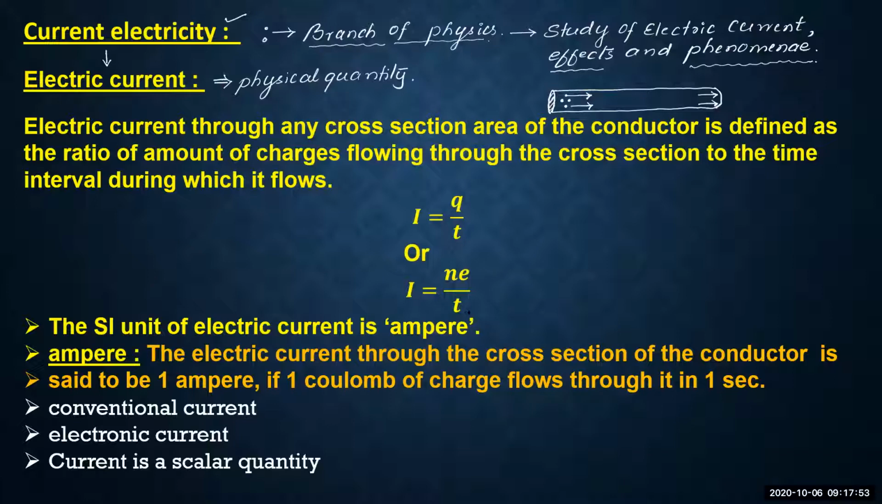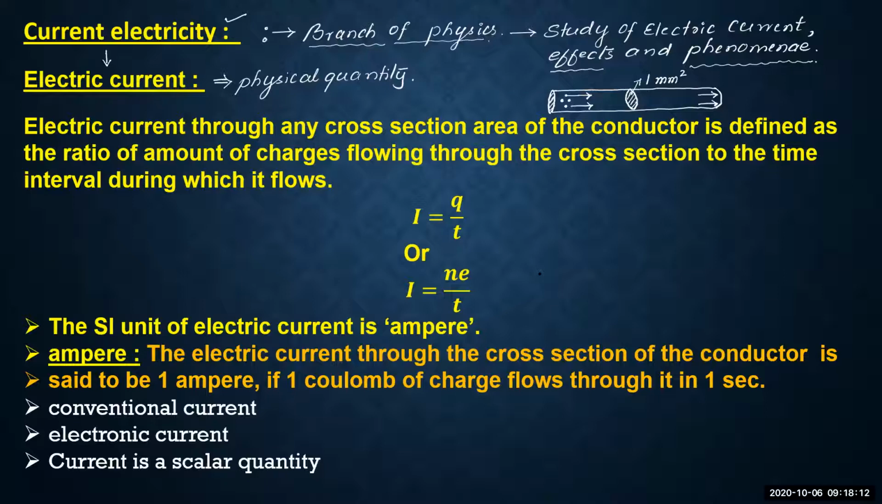Very simple. I want to make it very clear. That is, suppose the area of cross section of this wire or the conductor is, say, 1 square centimeter or 1 square millimeter.